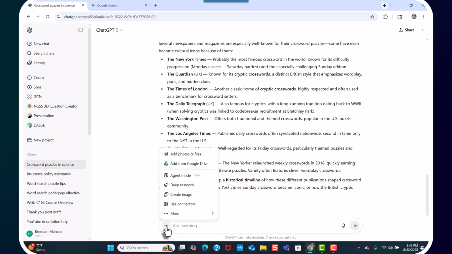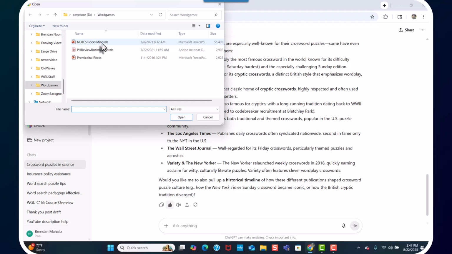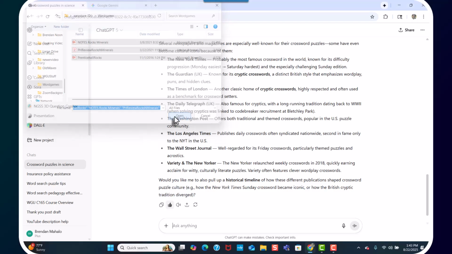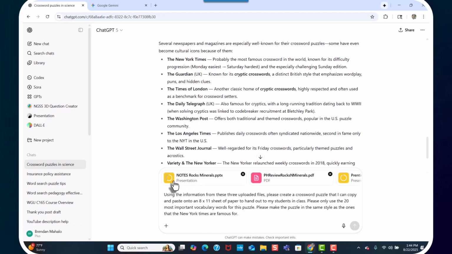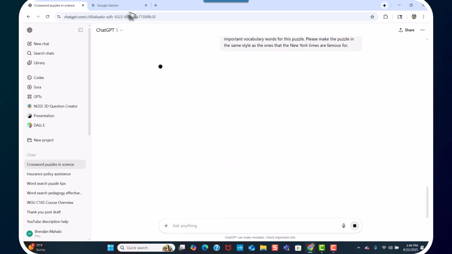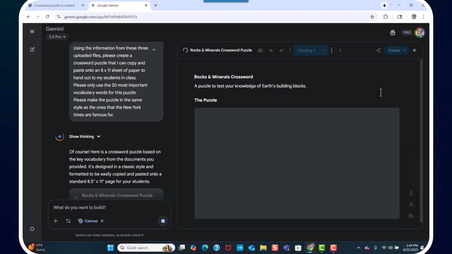All right, so here we go. We're going to upload our 3 files. Yes, yes, yes. All right, those are uploaded. Control V, we paste that. We wait for this one to be fully up. All right, and then we pop it. So there we go. This is making a crossword puzzle.